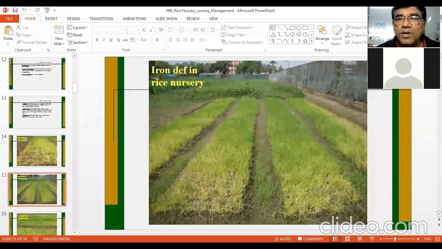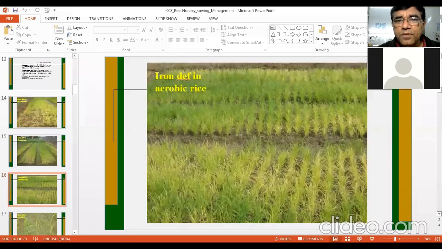So you can see on the lower side of this nursery, at the far end, that plants are a little bit green, but in the front side, they are yellowish, because at the end side there may be some standing water. If water is standing in the field, then you will never have any iron deficiency. But if there is shortage of water, then iron deficiency will come in the nursery. So you can see this is direct seeded rice or aerobic rice, and iron deficiency is quite prominent here.